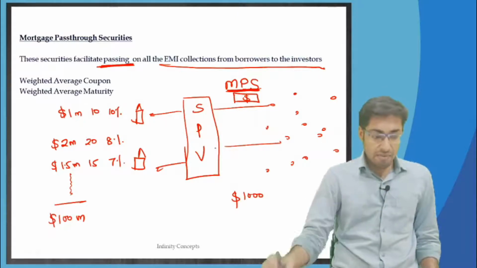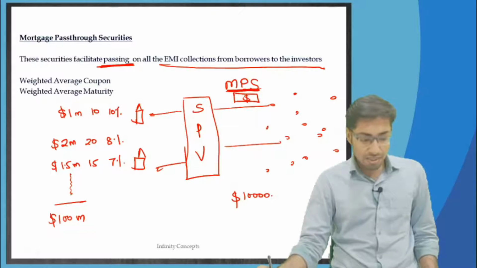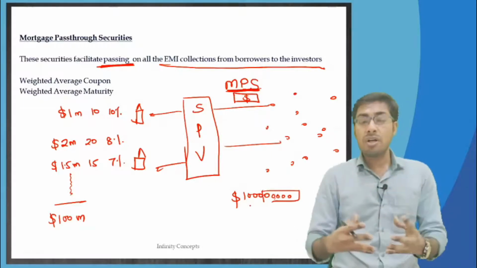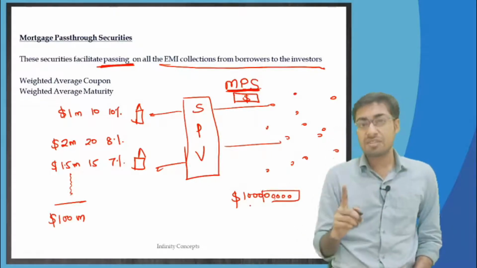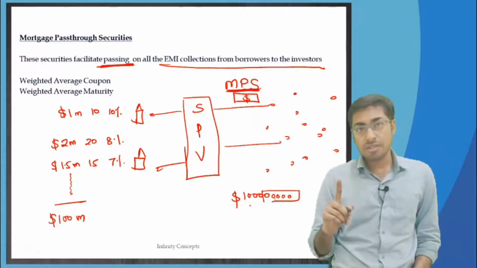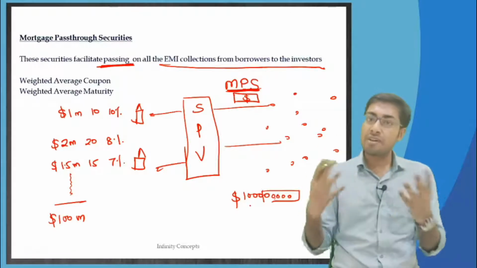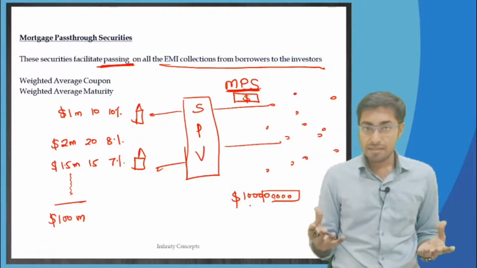So likewise there would be how many? 10,000 bonds of $1,000 each have been given out in the market, right?